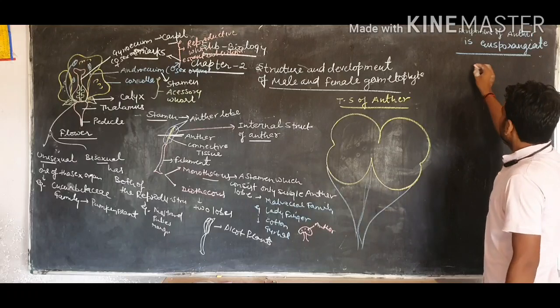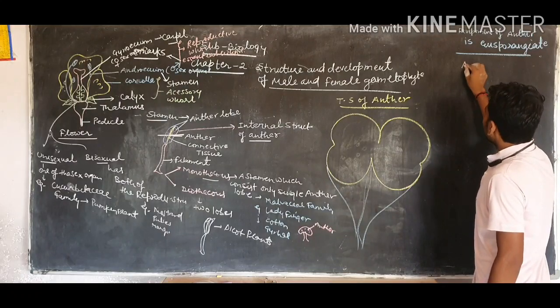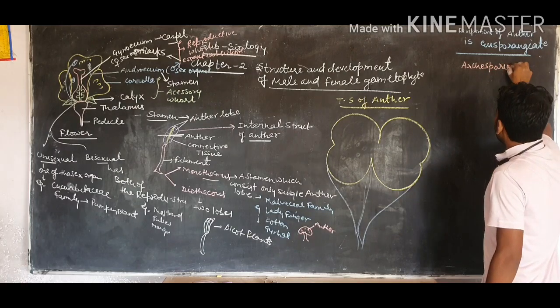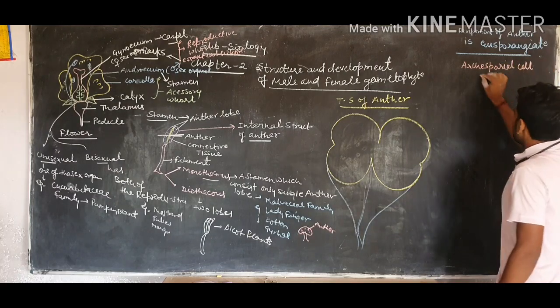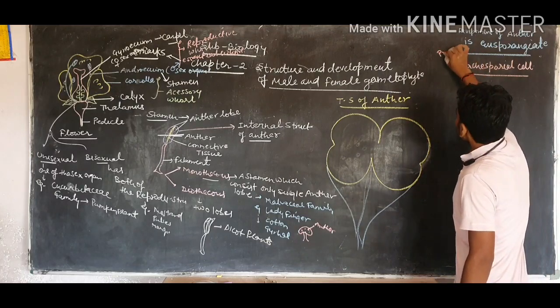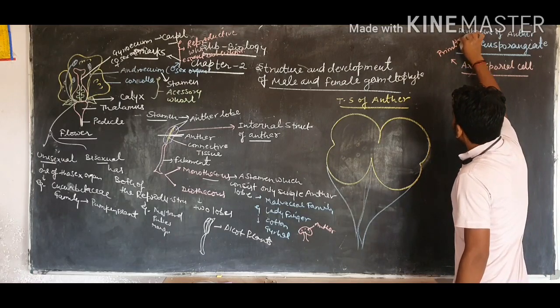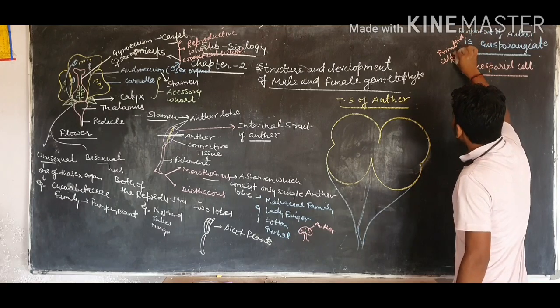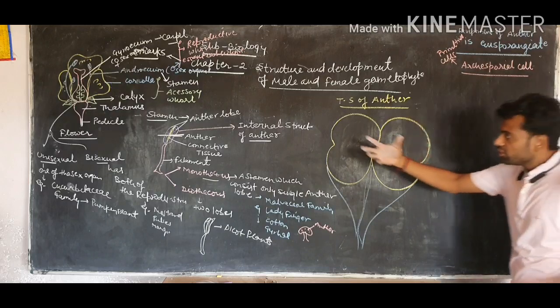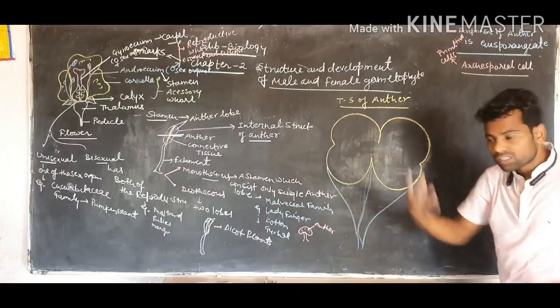This cell is known as the archesporial cell. The archesporial cell is a very primitive cell, and this cell goes through regular cell division, which makes the anther in each stamen.